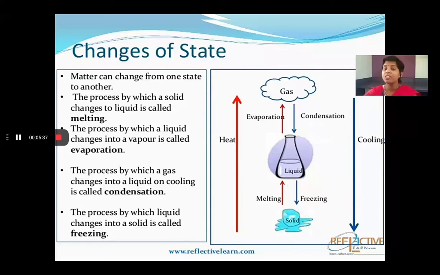Here I have used the word matter. I did not use the word object or substance. Remember, we are discussing matter, not a particular object or substance. When you heat matter, it changes from solid to liquid, and liquid to gas. When you cool matter, it changes from gas to liquid and liquid to solid.